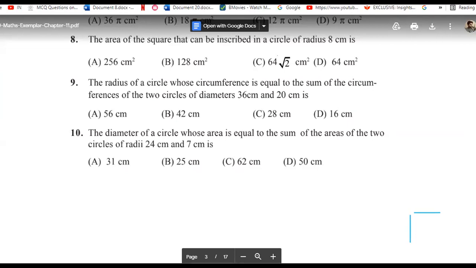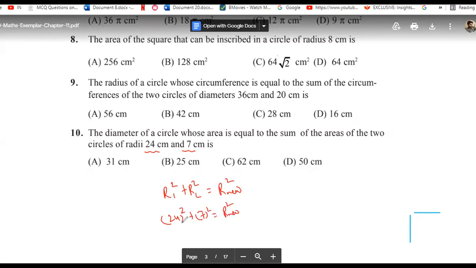Sir, option D. Yes, it will be option D. Correct. You need to find the area of the circle that is equal to the sum of the areas of the two circles, so you write r1 square plus r2 square, which will be equivalent to r new square. That will be 24 square plus 7 square.